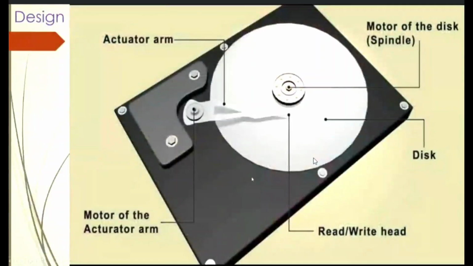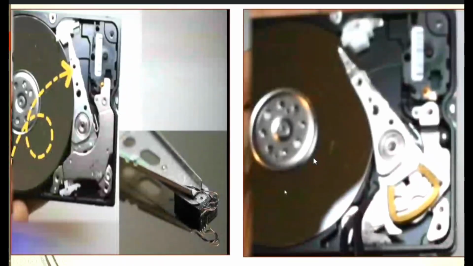Okay, and to control the read-write head, there is an actuator arm, and to control this arm along a radius of a particular part of the disk, there is a motor of the actuator arm. And if I open this actuator arm, this is a magnet, and there is a coil between two magnets, which, after flow of current, creates a magnetic field.